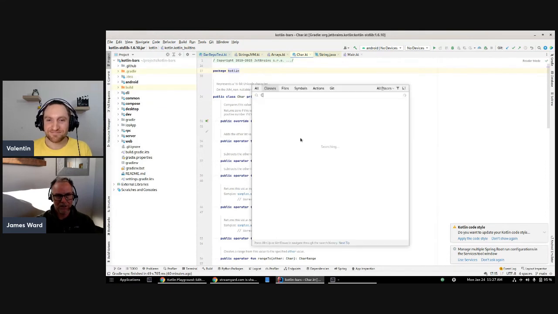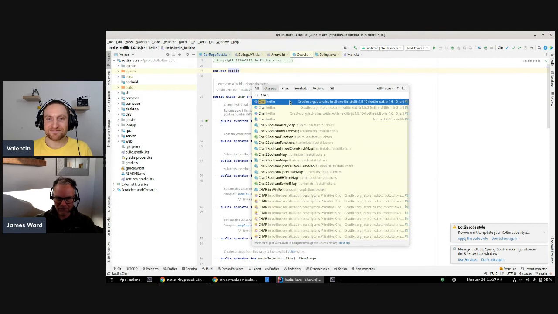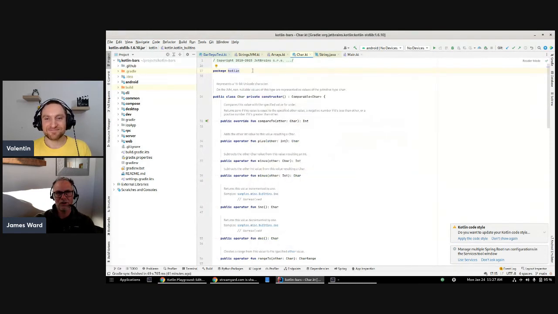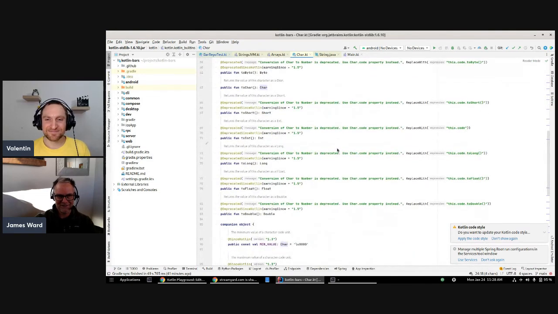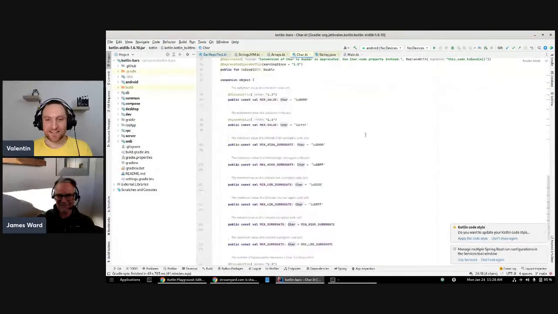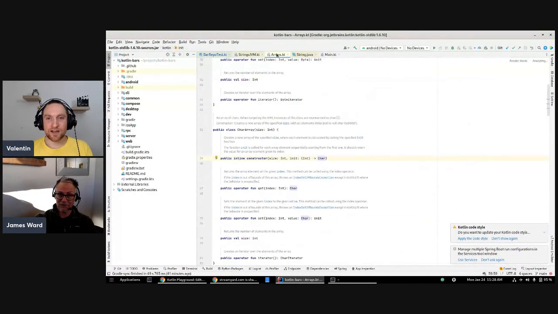I sometimes forget what is in Java and what is in Kotlin, but it looks like there is not a Char in Java. I thought there was, but maybe I'm wrong about that. But this Char sure actually does come from Kotlin. So yeah, interesting. This is the Kotlin Char. So anyways, I've got some things to explore more there.